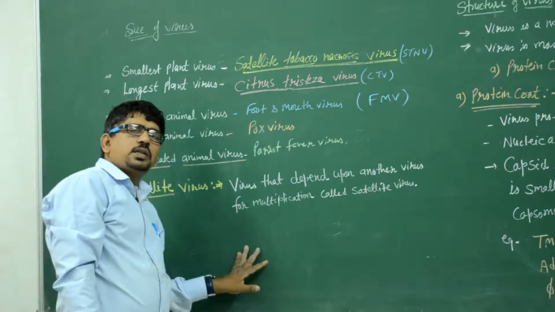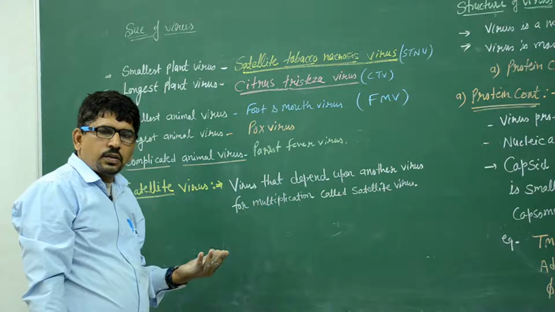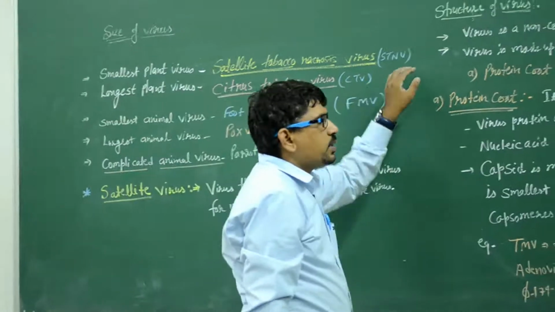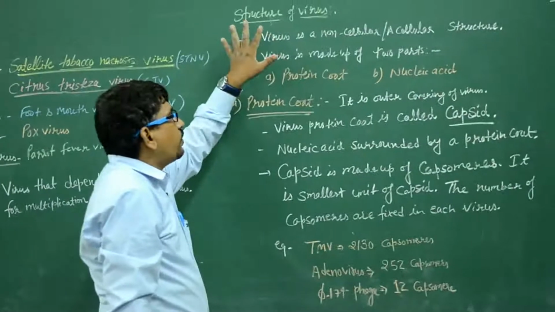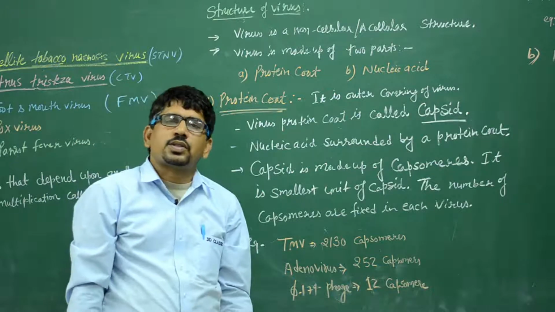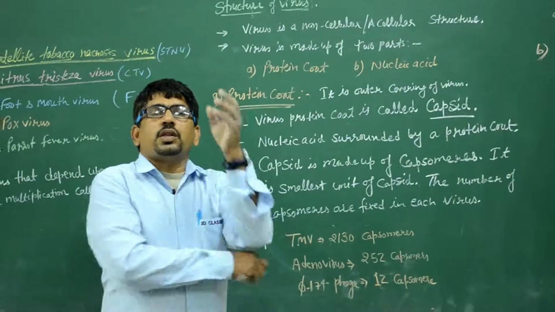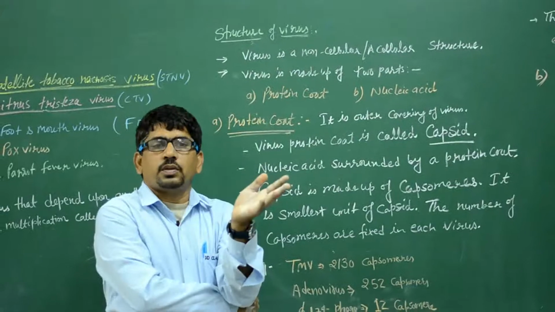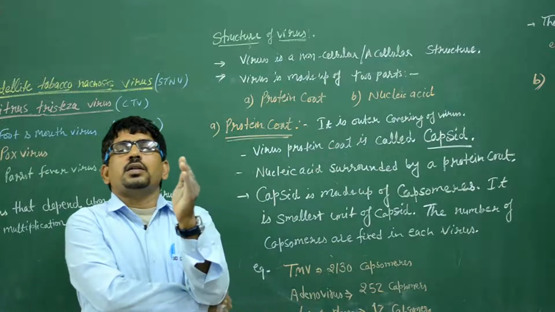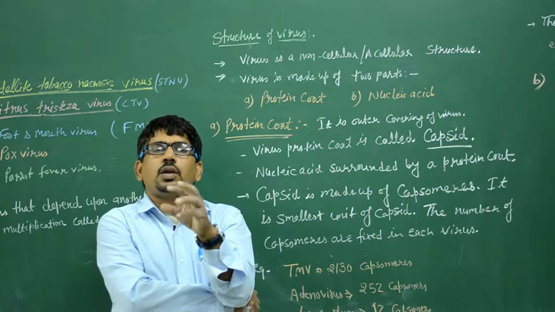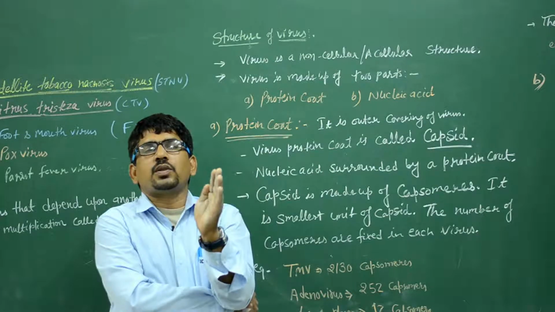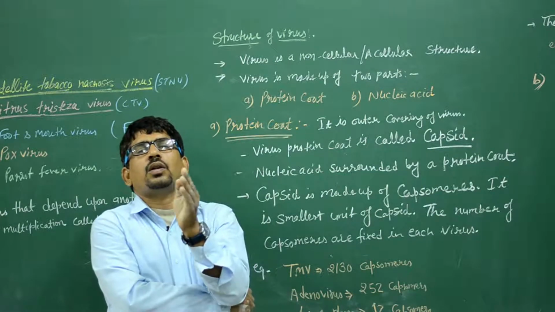Clear? Then we discuss the next one, the structure of the virus. So by structure of virus, it means the virus structure. Virus is a non-cellular organism, we can say an acellular organism. Why? Because there is no cell membrane and no cytoplasm. Only a covering of protein and a nucleic acid, genetic material, is present. So it is known as the acellular or non-cellular organism.